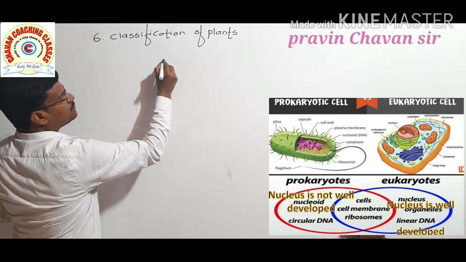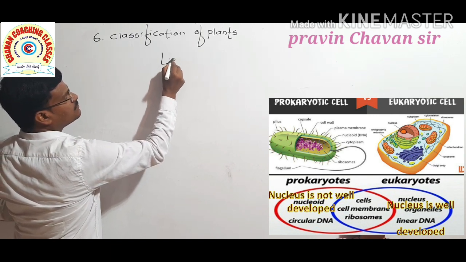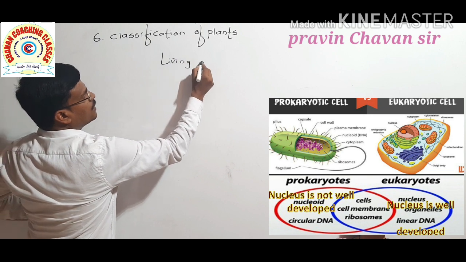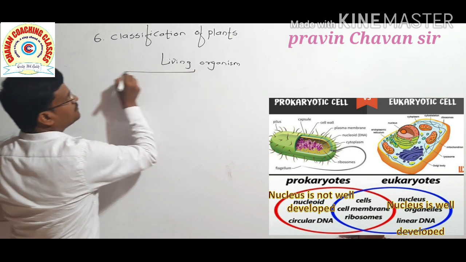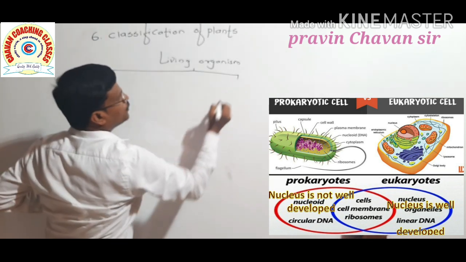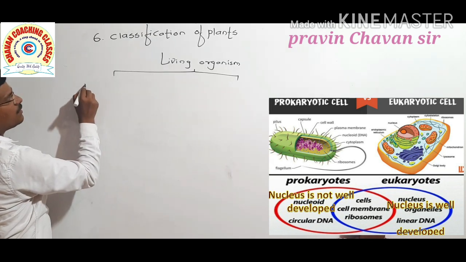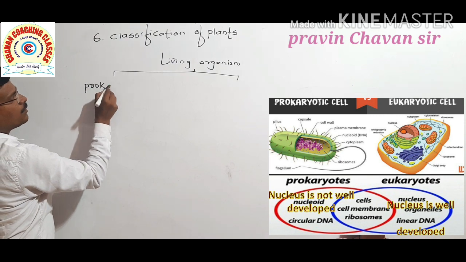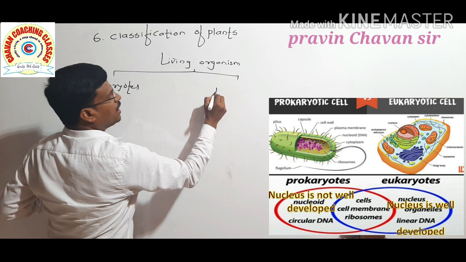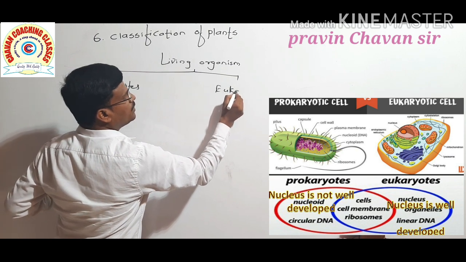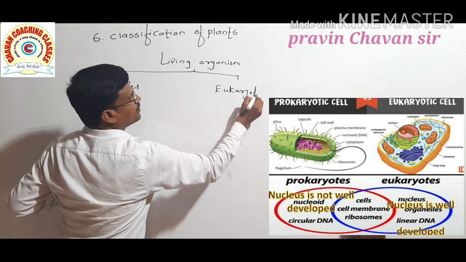As you know, living organisms are classified into two groups, prokaryotes and eukaryotes. We already discussed that.